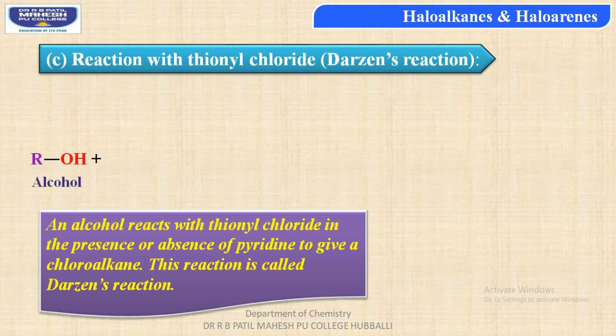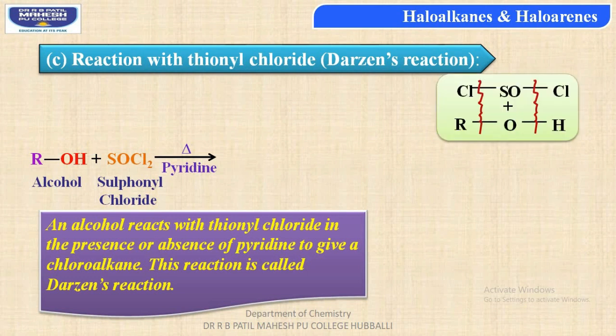Let us consider the general reaction first. When alcohol, ROH, is made to react with thionyl chloride, that is SOCl2, on heating in the presence of a catalyst, that is pyridine, which is a weak base, it forms alkyl chloride.